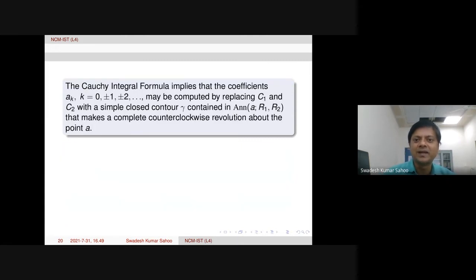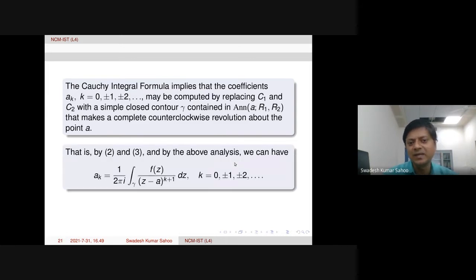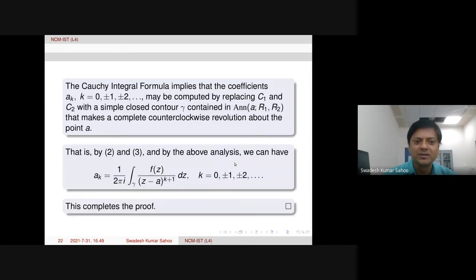So then we can get a single contour gamma contained in this annulus. Finally, we get this a_k formula. Therefore, we have completed the proof of this Laurent theorem. If there are any questions, we can discuss. Or you can note down your question, and we can discuss.